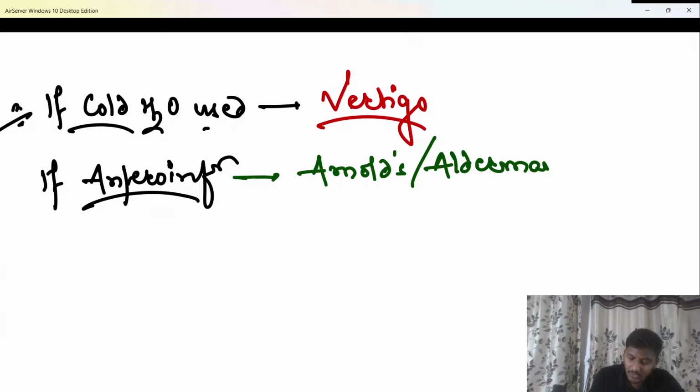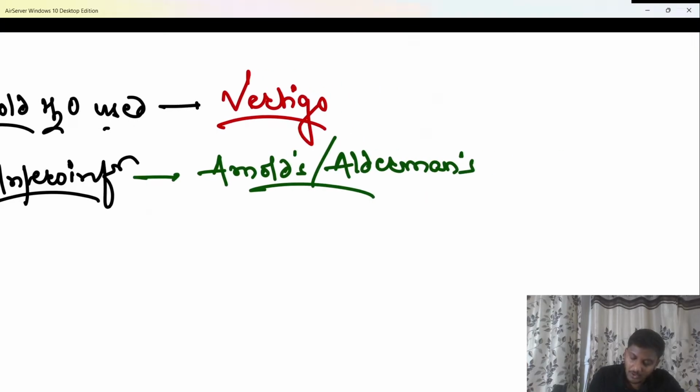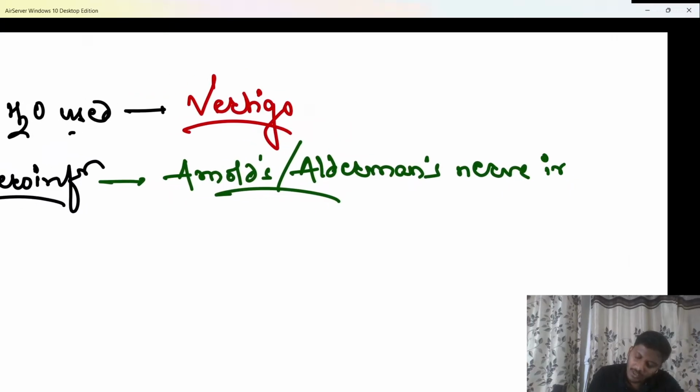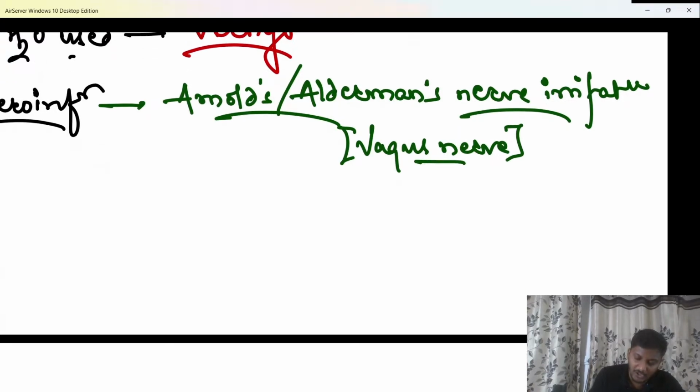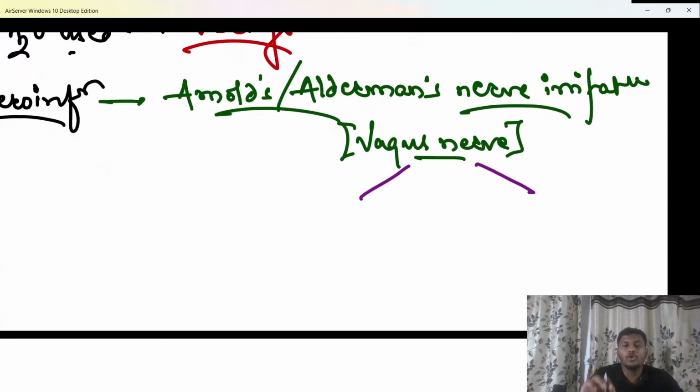Okay, it is known as the Arnold's or Alderman's nerve. So there is going to be Arnold's nerve irritation, and as this nerve has been irritated, even the parent nerve, that is the vagus nerve, gets irritated. And as the vagus nerve has been irritated, the patient is going to have two important things. We know that the vagus nerve also supplies the throat of the patient, the superior and the recurrent laryngeal nerve. Those are branches of the vagus nerve.